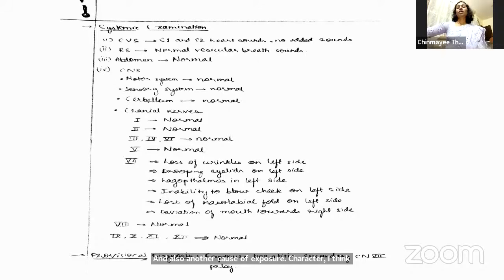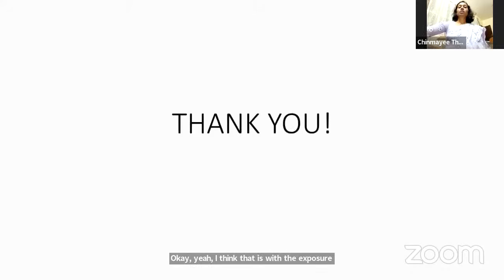Thyroid eye disease is particularly prone to exposure keratitis because there are two things. One, you can have eyelid retraction. Along with that, you can have proptosis. So both can contribute together to cause exposure keratitis. Okay, I think that is it for exposure keratitis. So are there any questions that you people want to discuss?